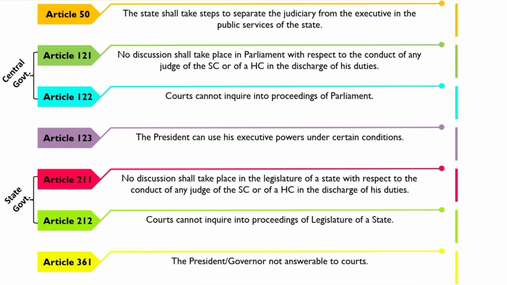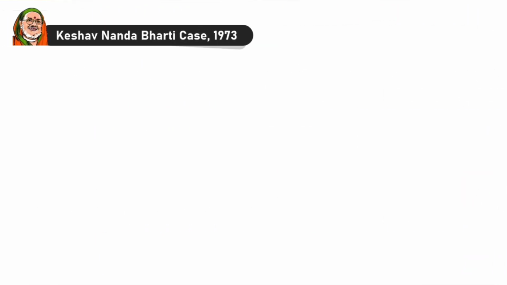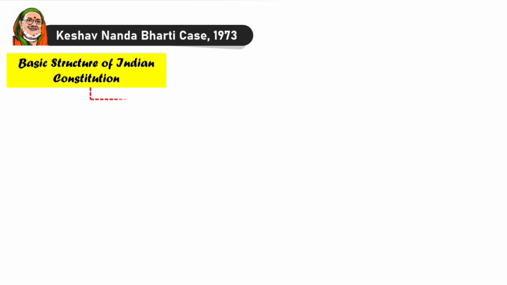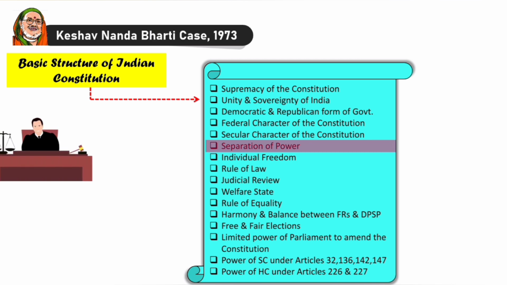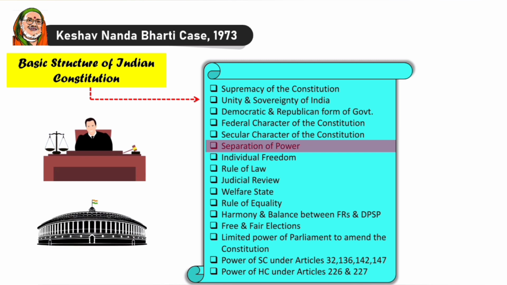Okay? Now, according to an important case of 1973, that is Kesavananda Bharati case, separation of powers comes under basic structure of Indian Constitution. In this case, the Supreme Court had said that the Parliament has the right to change the provision of the Constitution, but it shall not change the basic structure of the Indian Constitution. Thus, doctrine of separation of powers has been considered as integral part of the basic structure of the Constitution.